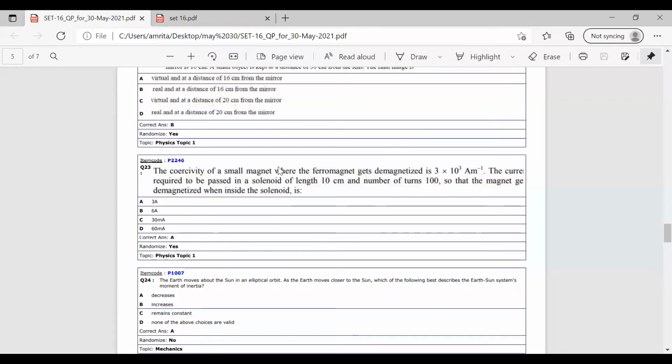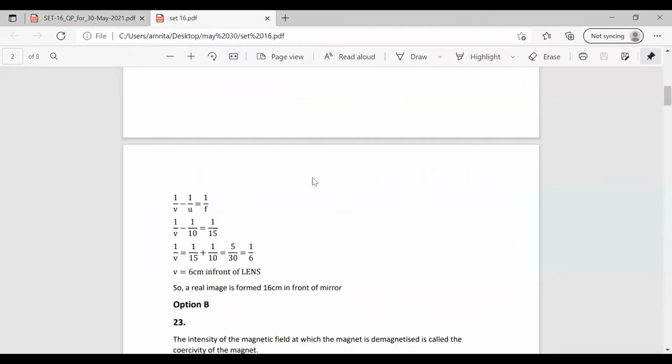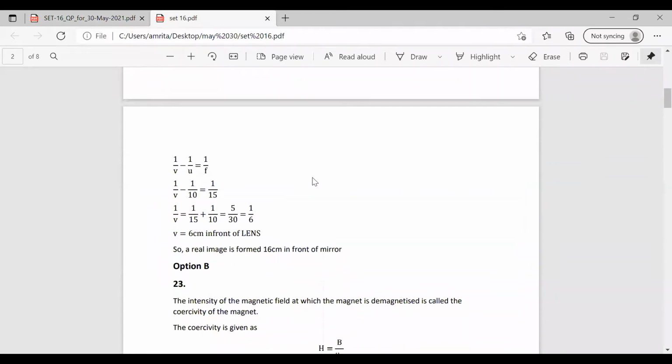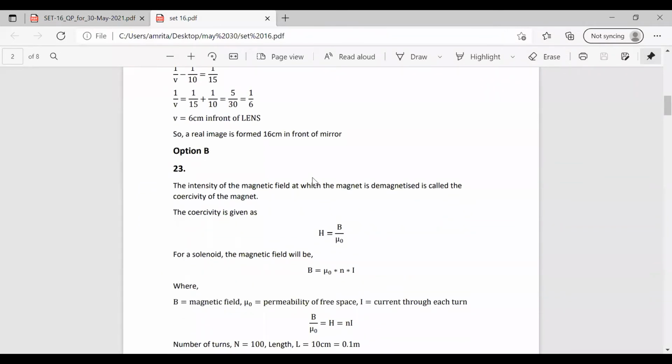So here the coercivity is given as 3 into 10 raised to 3 ampere per meter. The length of the solenoid is given as 10 centimeter. The number of turns is given as 100. All the values are given in the question, so we need to directly substitute into the formula. Before going, I just need to ask one thing. What is coercivity? It is the intensity of the magnetic field at which the magnet can get demagnetized.